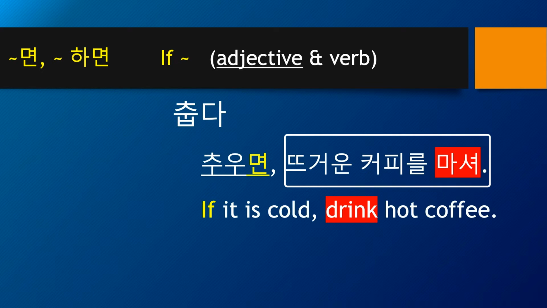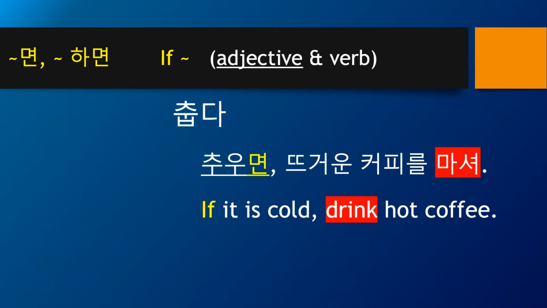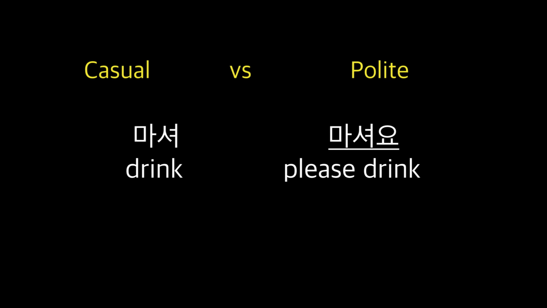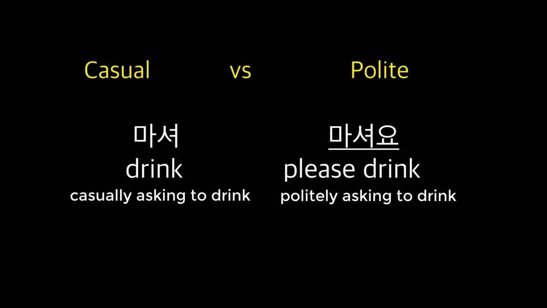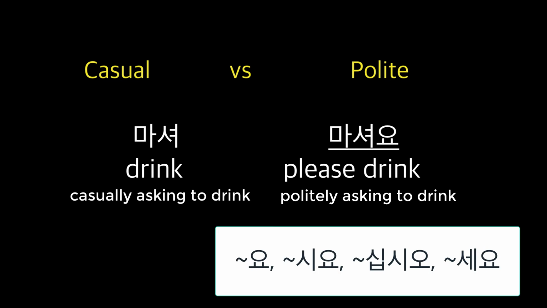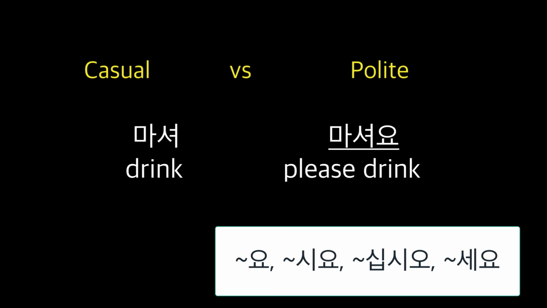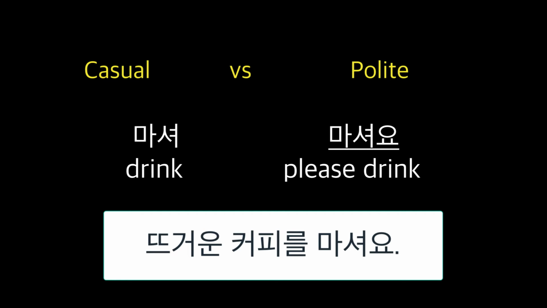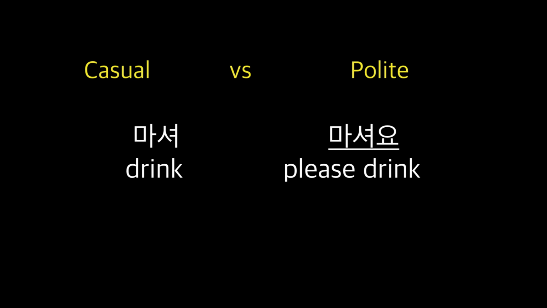We just learned that 마셔 is a non-polite casual form of asking somebody to drink. 마셔 is coming from 마시다. When you want to say it in a polite manner, you need to say 마셔요. Whenever you see a word in Hangul ending with 요, 시오 or 십시오, you can consider it a polite expression. So 마셔요 is a polite way of asking to drink. So please drink can be an equivalent. 추우면 뜨거운 커피를 마셔요. If it's cold or when you feel cold, please drink hot coffee.